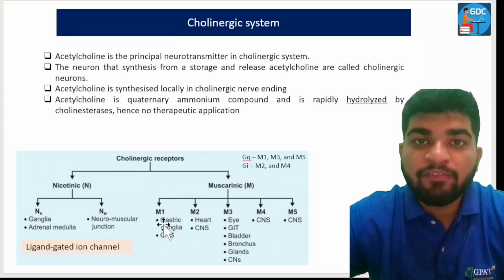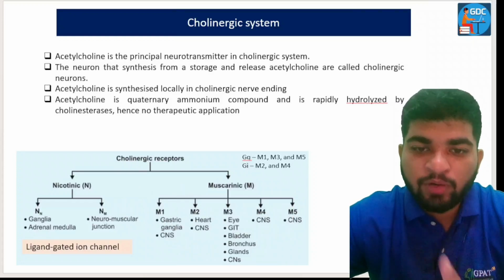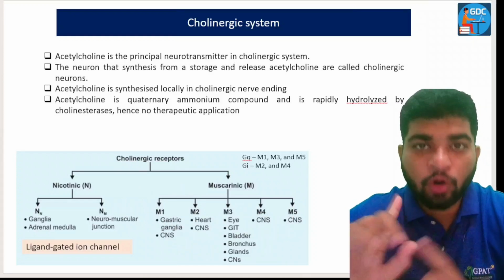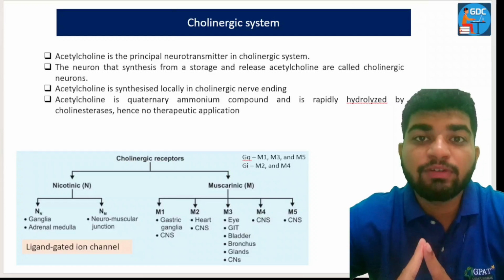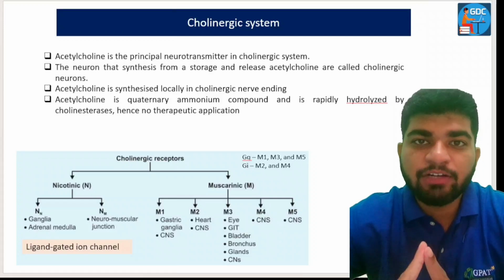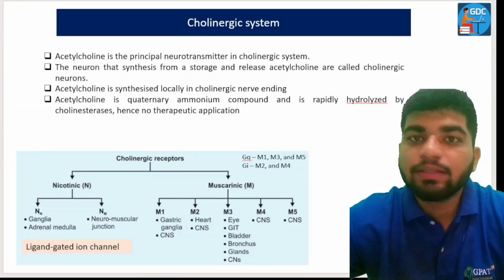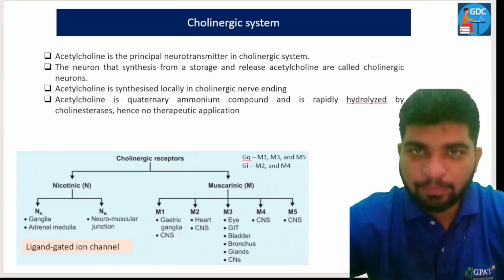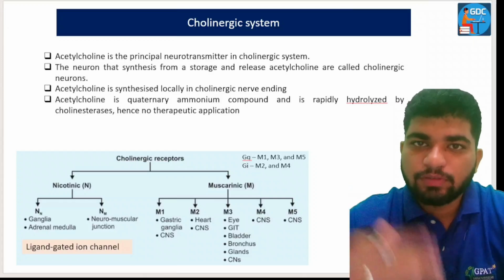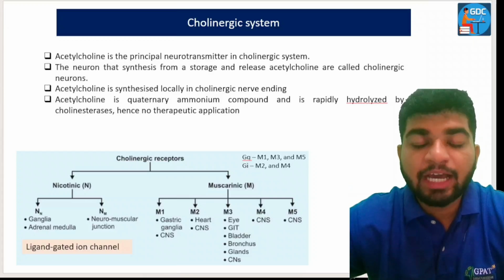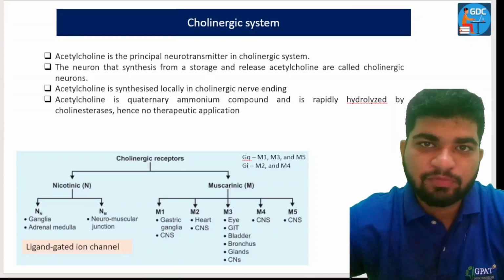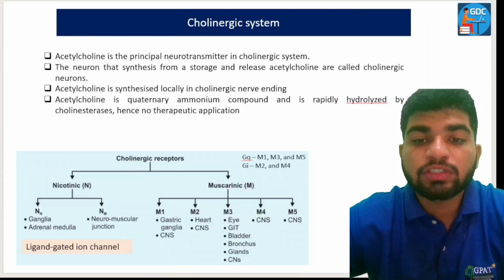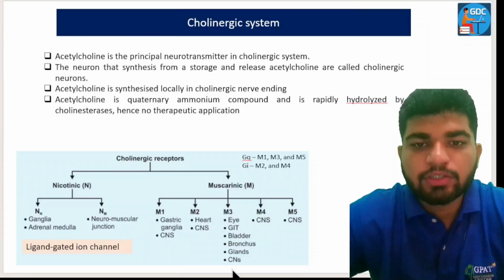And there is also a variation between them. M1, M3, and M5, the odd ones, will be the Gq coupled receptors. And what will be the downstream signaling? The signal will go through phospholipase C, which generates the IP3 DAG pathway. Through the IP3 DAG pathway, calcium will be released and then goes towards the contraction. So Gq is